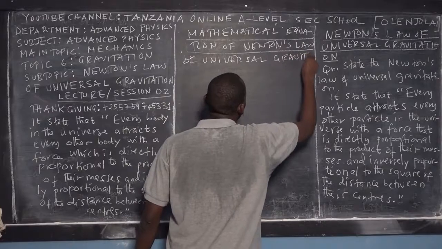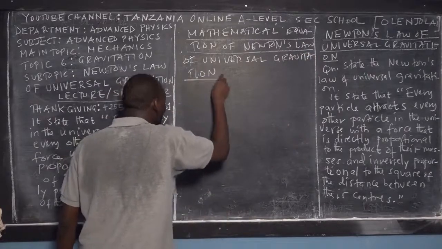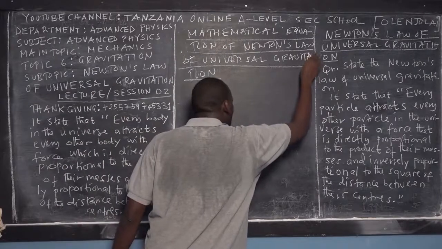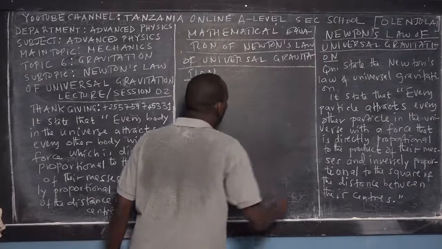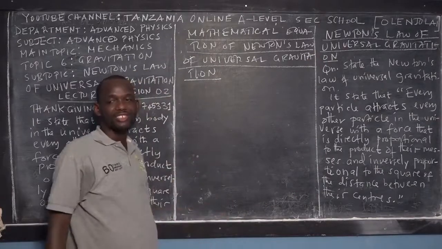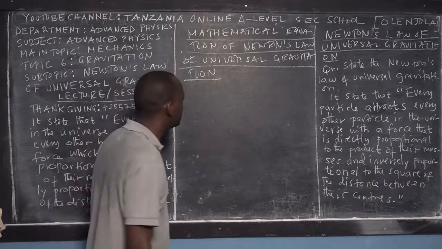Okay? So Newton, because he was a mathematician, he was a physicist, he was a zoologist, and he was also an astronomer. So this is his contribution in astronomy, right? The same person. How about you?